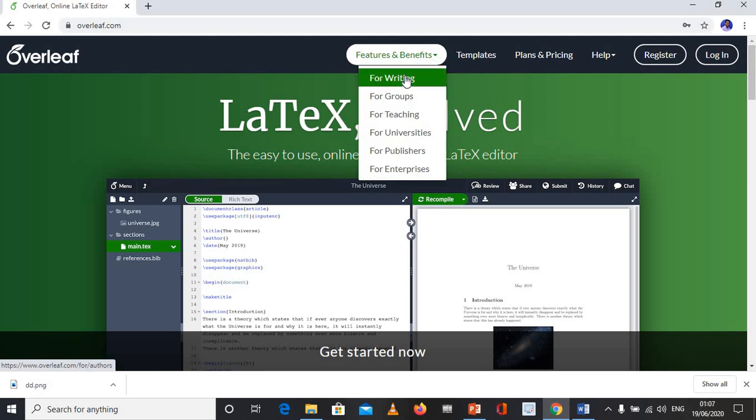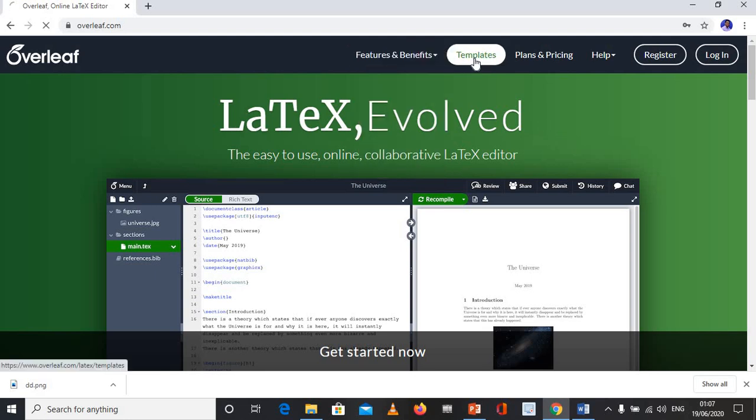You can use it for writing, groups, teaching, universities, publishers, enterprises. It means it is not limited to any person or to any researchers. Universities can use it, publishers can use it, or professional users can use this software.